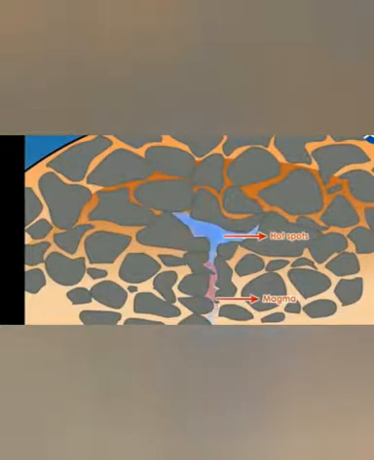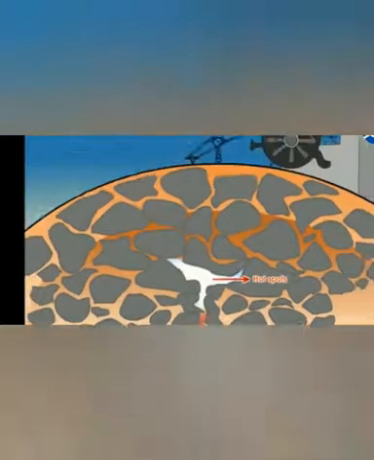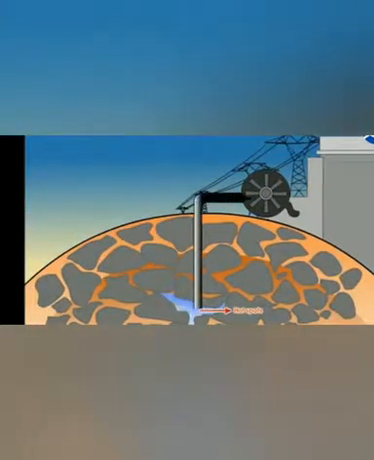Since this steam is trapped between rocks, its pressure increases. This steam is extracted by linking pipes through holes drilled up to hot spots. This steam turns the turbines of an electric generator and produces electrical energy. In India, geothermal energy is available in Madhya Pradesh. Geothermal power plants are operated in New Zealand and America.